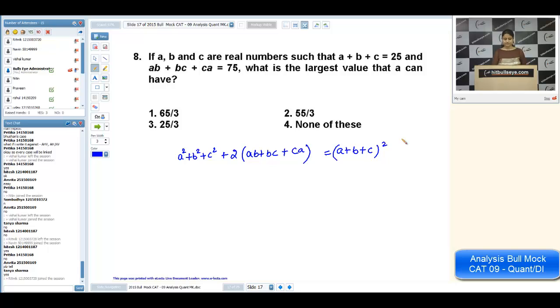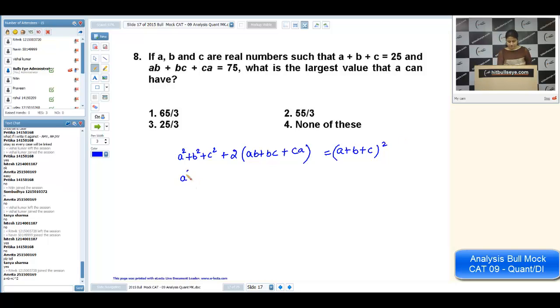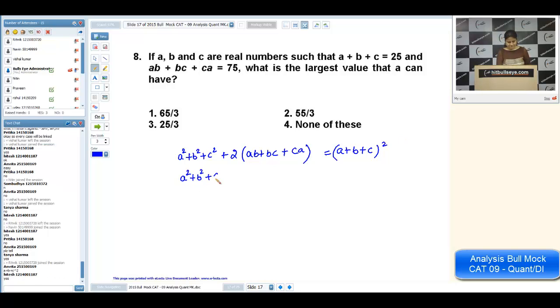Always try to write these formulas. Okay, so if I calculate a square plus b square plus c square plus twice of ab, that is 150 is equal to 625. A square plus b square plus c square, it will be 625 minus 150.